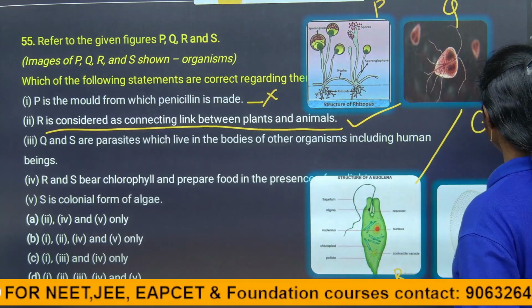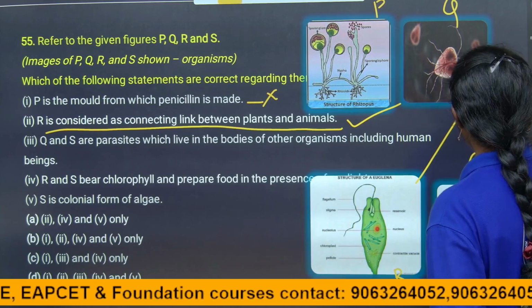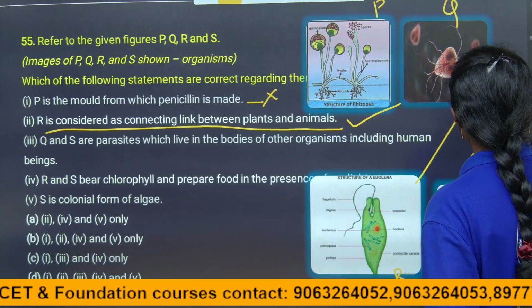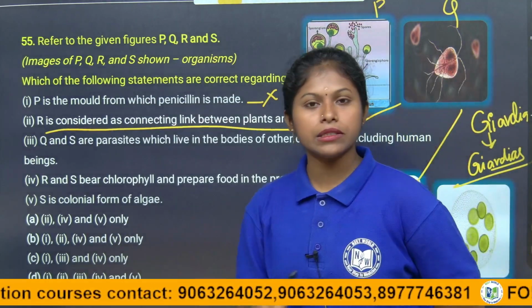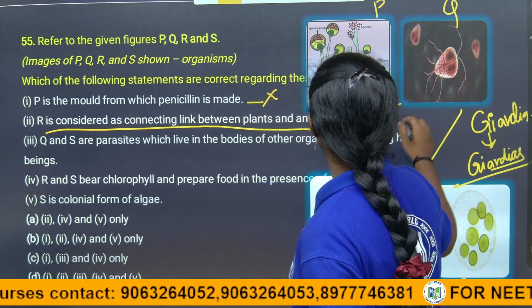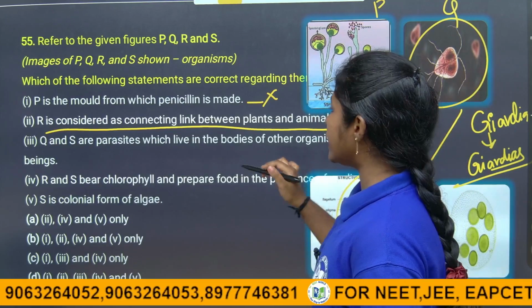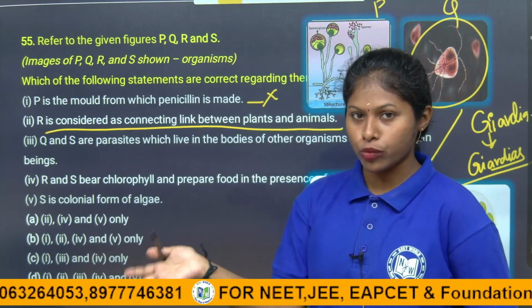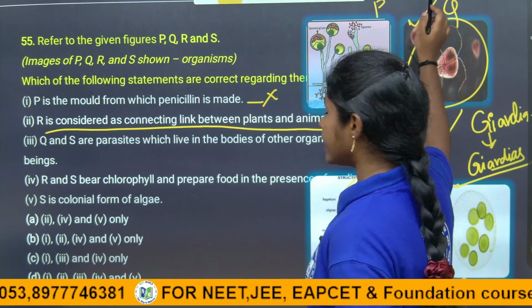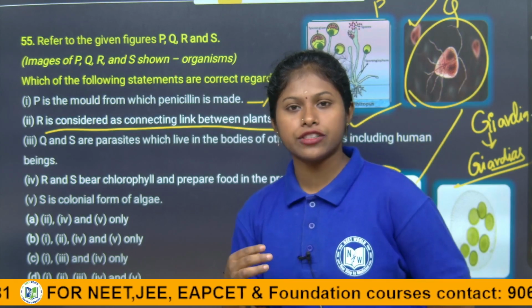It is Giardia, which causes the disease giardiasis. If it is not treated, children, it leads to death, right? So it is Giardia. It is a protozoan, children. These are the parasites which mainly feed on other organisms, including humans. It causes giardiasis, which, if not treated correctly, will lead to death.